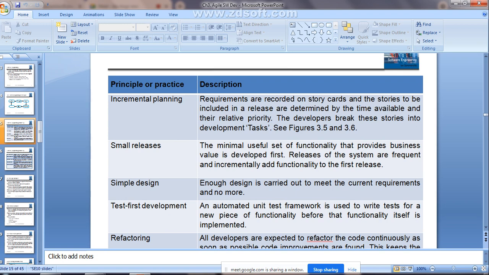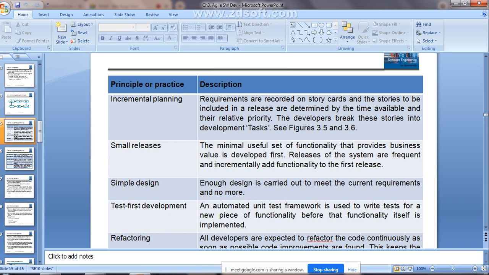Then the third one is simple design. That means enough design is carried out to meet the current requirements and no more, right? According to the priority, the special functionality that provides the highest value, for that you do the designing first, right? According to that, it is going to meet the current requirements. For that you are going to produce a simple design.